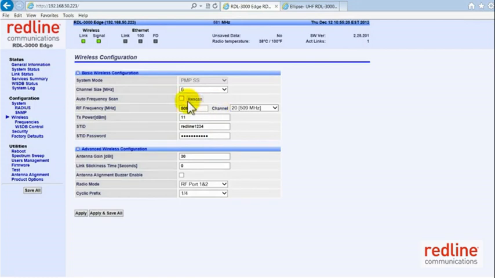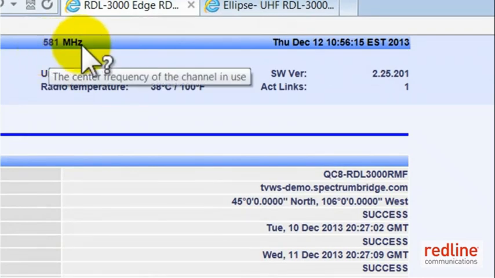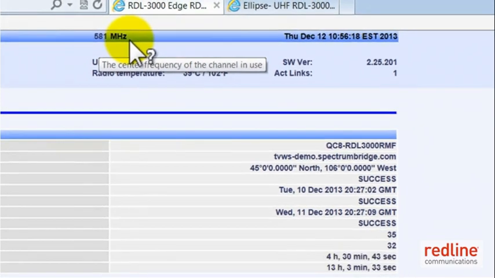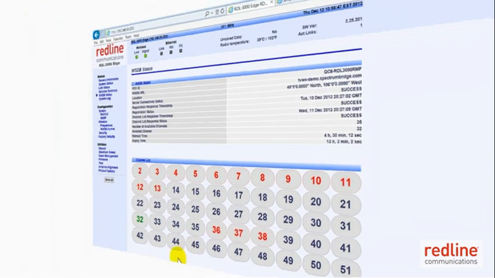If auto scan is enabled, the subscriber station will scan all the available channels in order to find a sector controller. In this example, the subscriber has scanned the available channels to find a sector controller on channel 32. And the subscriber has linked up with the sector controller on channel 32, and that's why it is flagged in green here. You can see 581 MHz is the channel 32 frequency. The channel selection process in the subscriber station is discussed further in this video later on.